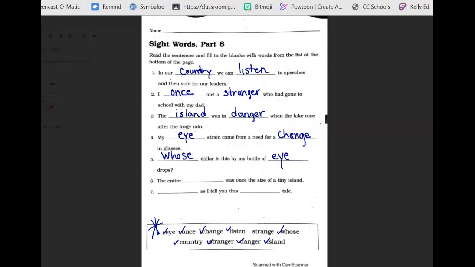Number 6, the entire blank was once the size of a tiny island. So we're going to have to reuse a word on this one. We're going to reuse the entire country was once the size of a tiny island. And the last one, blank as I tell you this blank tale. When you're going to tell somebody something, you usually want them to listen as I tell you this, and it's going to be a strange tale.